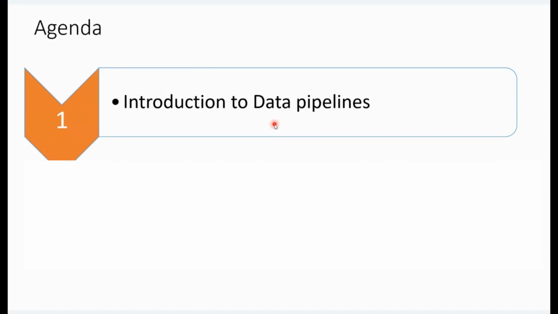Forget about Dataflow Gen2 for now. We will discuss that also in future classes. At this moment, we will discuss the data pipeline. This data pipeline comes under the Data Factory workload. Here, I am saying a data pipeline is a logical grouping of activities.